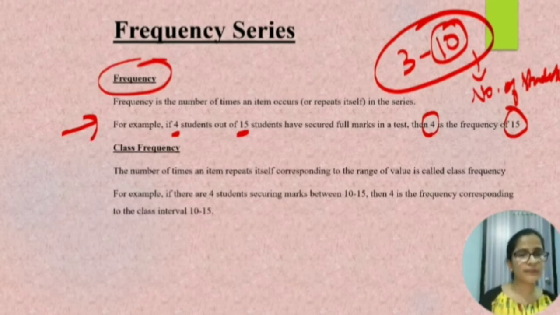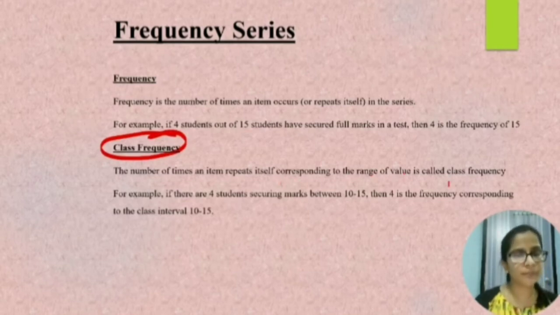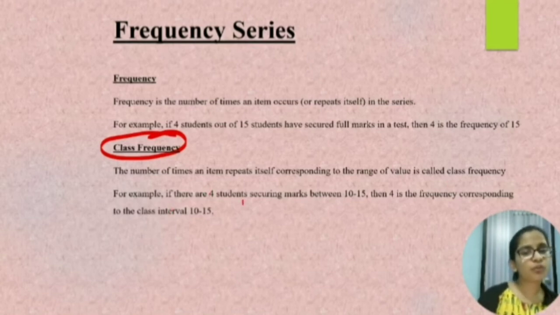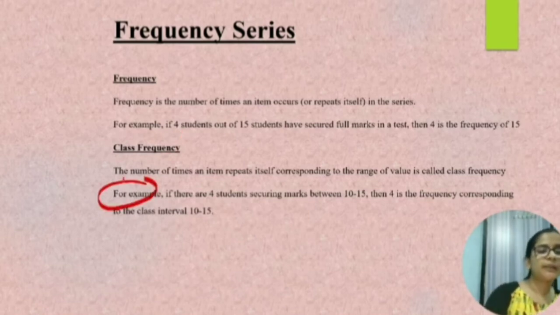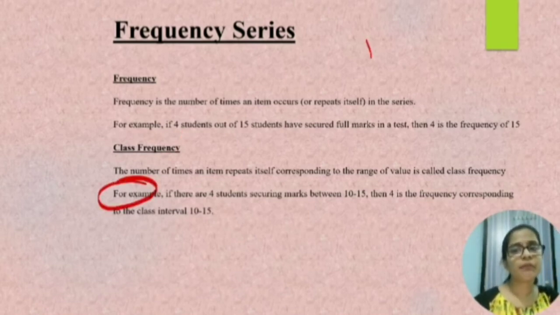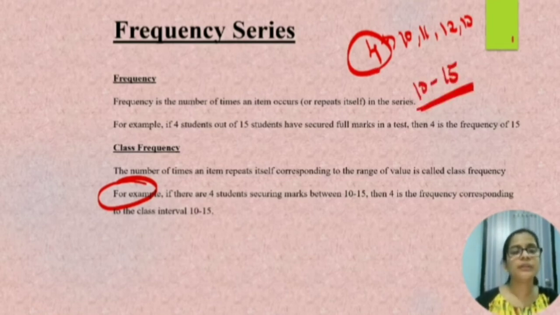Next we have class frequency. The number of times an item repeats itself corresponding to the range of values is called class frequency. Say for example, if there are 4 students securing marks between 10 to 15, then 4 is the frequency corresponding to the class interval 10 to 15. So what do we understand by this example? Say there are 4 students who have got marks 10, 11, 12, 13. So this 4 becomes the frequency corresponding to the class interval 10 to 15.